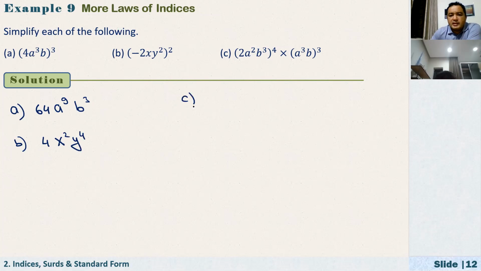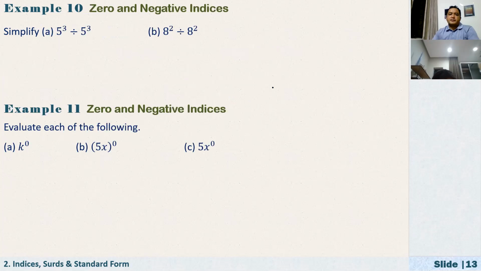Okay. How about C? C, 16 times A to the power of 17, B to the power of 15. Okay, good. Zero and negative indices.